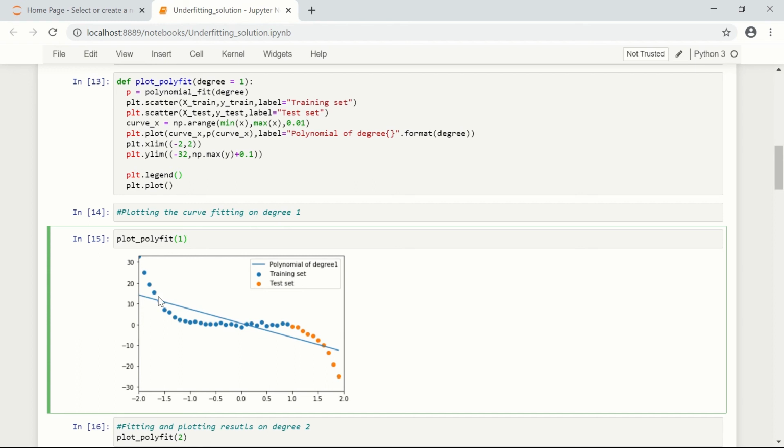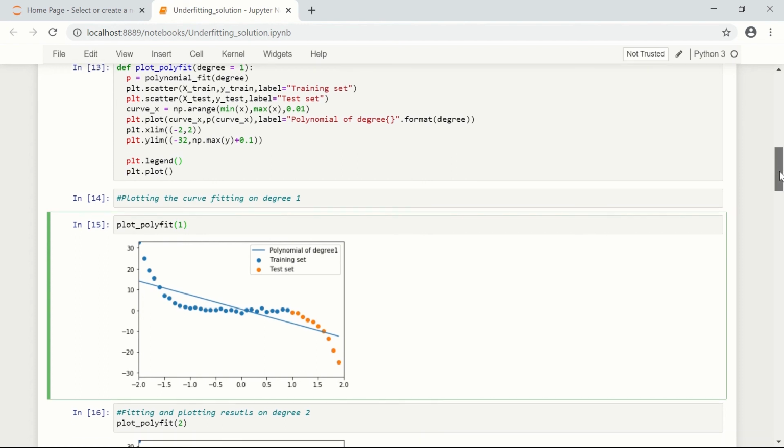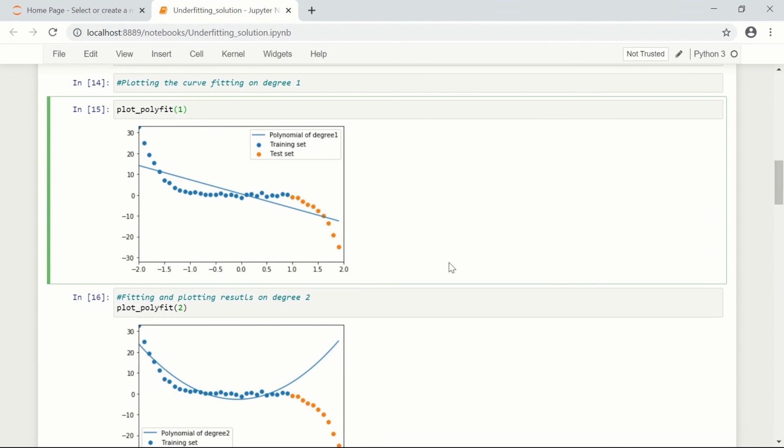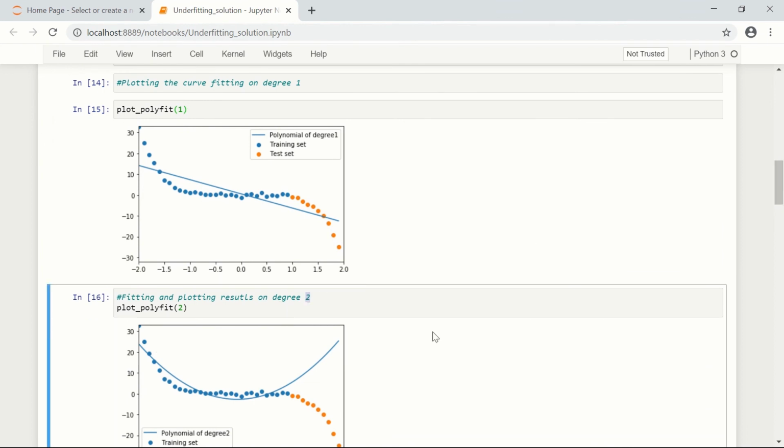So with this simple model, we couldn't fit this dataset, and the simple model only tries to fit it with a single straight line, but it doesn't work. So what do we need? We need to increase the number of parameters, or we need to increase the model's complexity. So we shifted to polynomial degree 2.